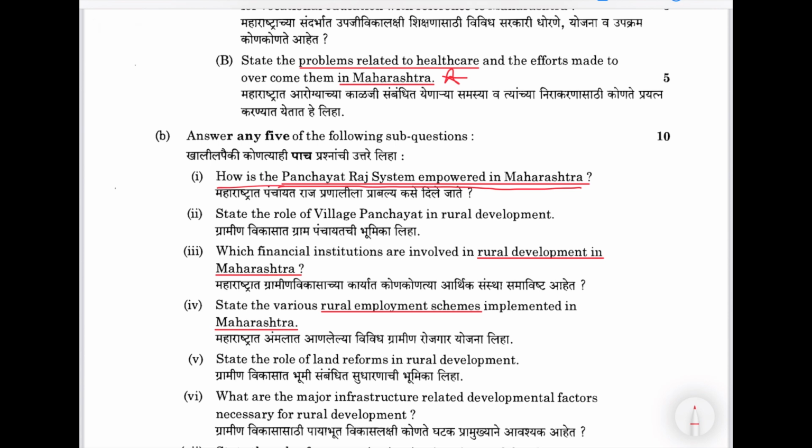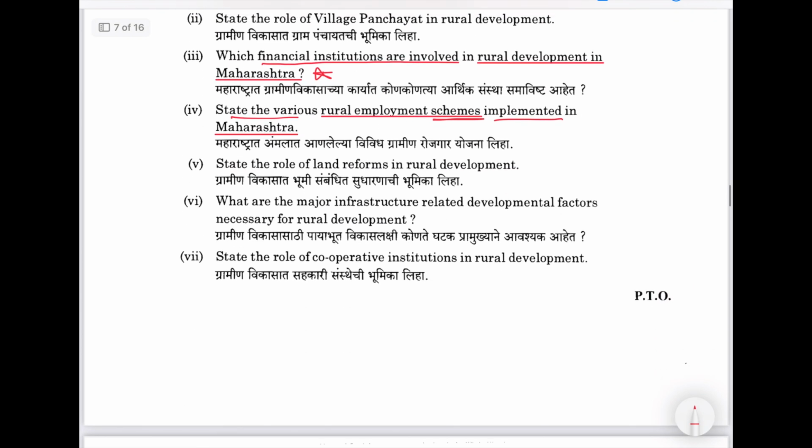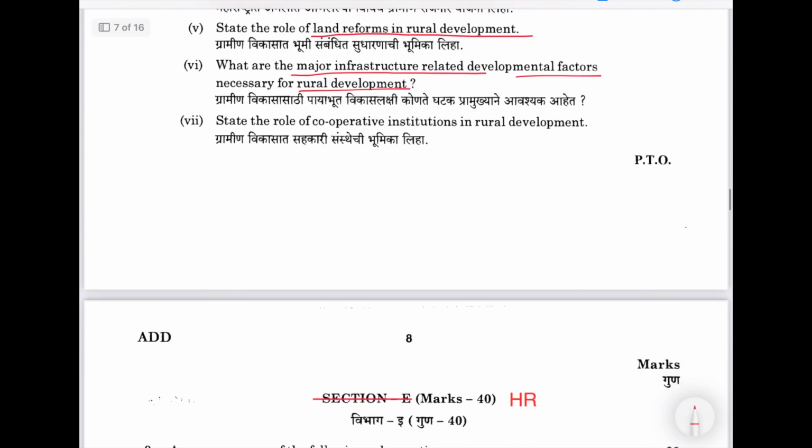Then, which financial institutions are involved in rural development in Maharashtra? Then state the various rural employment schemes implemented in Maharashtra. State the role of land reforms in rural development. The land reform, we have that topic in paper 3, right? GS3. Major infrastructure related development factors for rural development. Rural development is again a good, important topic.